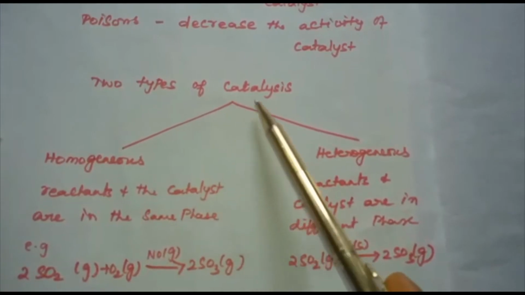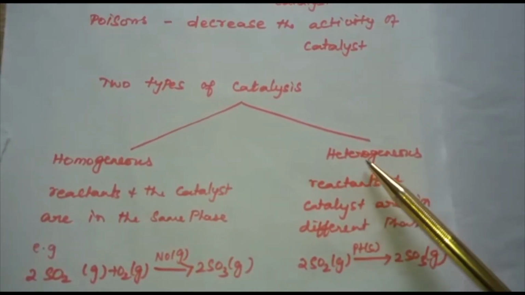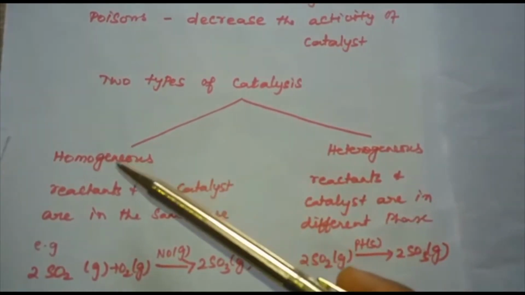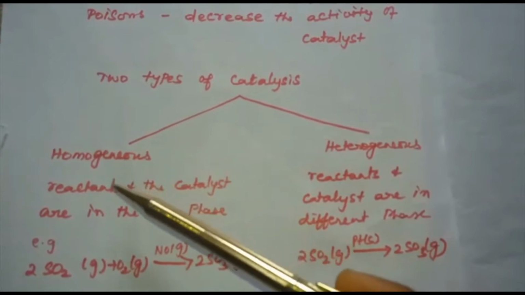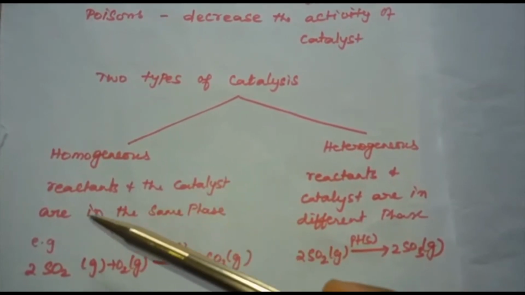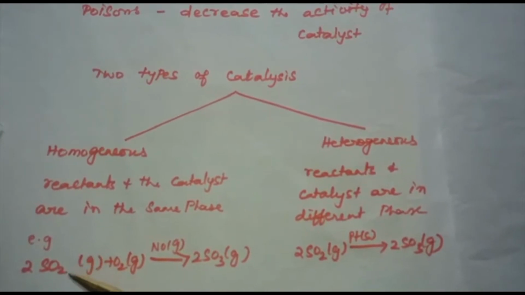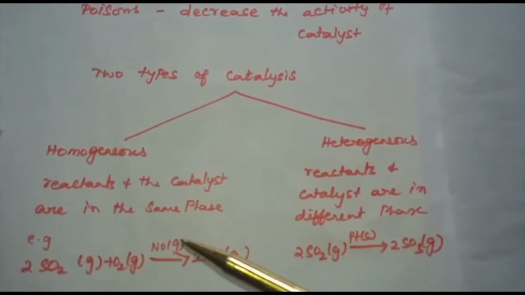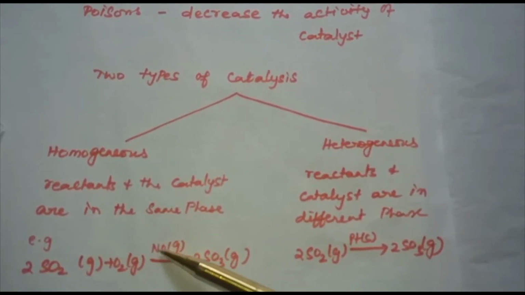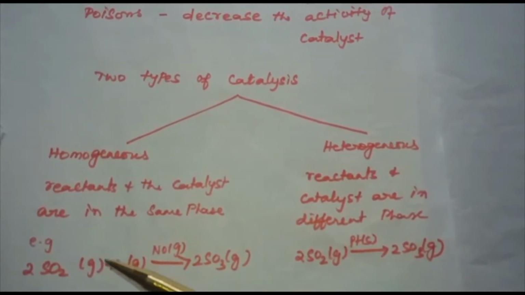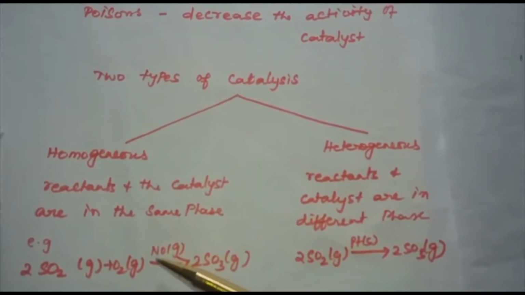There are two types of catalysis. One is homogeneous catalysis and the next one is heterogeneous catalysis. What do you mean by homogeneous catalysis? In homogeneous catalysis, the reactants and the catalyst are in the same phase. For example, in this reaction, SO2 plus O2 gives SO3, the catalyst is NO. And if you see the phase, they are in the same phase, that is the gaseous phase.